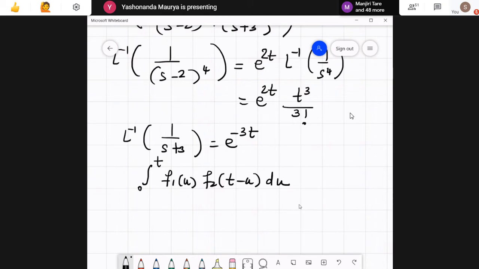Similarly, if I interchange the roles, suppose this turns out to be f1 and this turns out to be f2, then this expression will be e raised to minus 3u into e raised to 2 times (t minus u) into (t minus u) whole cube divided by 3 factorial. So these answers were matching with only two options, options A and D. Okay, next one.